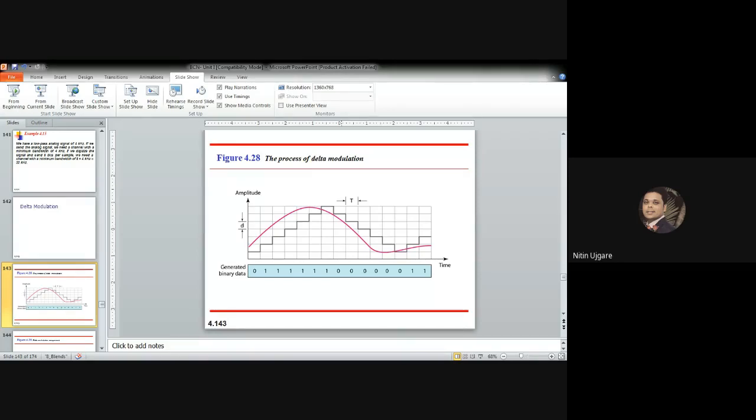Now this scheme works well for small changes in the signal values between the samples. If the changes in amplitude are large, this will result in a large error. So the delta modulation analog to digital conversion technique works well for small changes in the signal's value between the samples. If the signal value changes frequently during sampling, or changes by a large amount, this will also result in a large error.